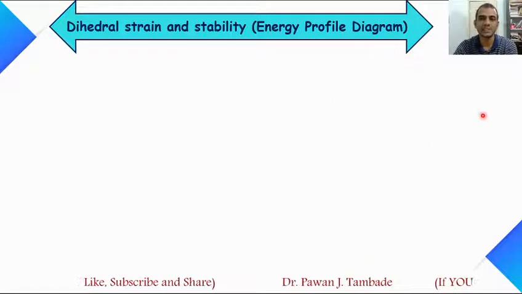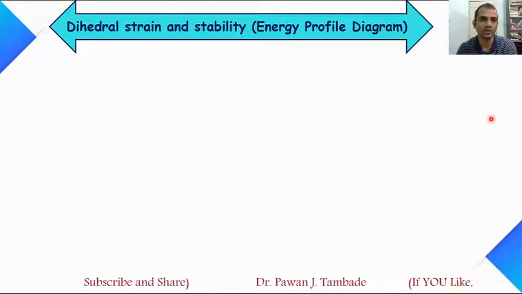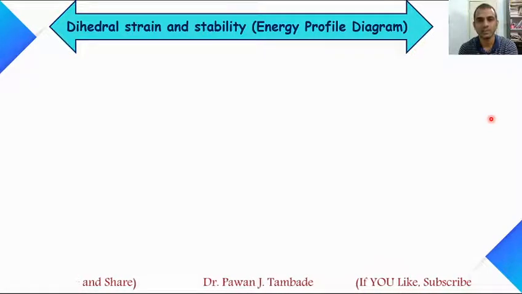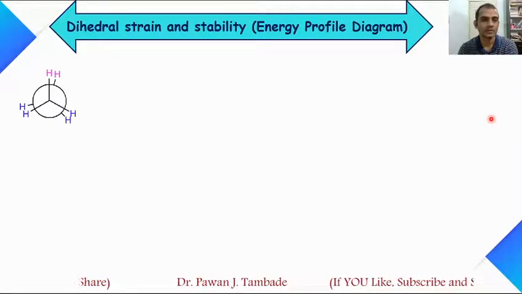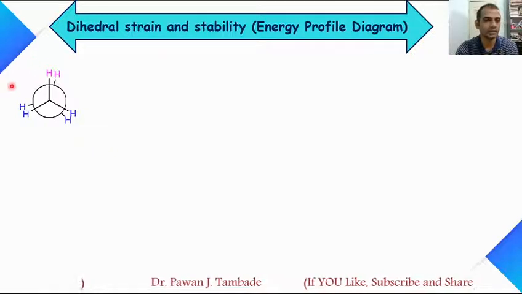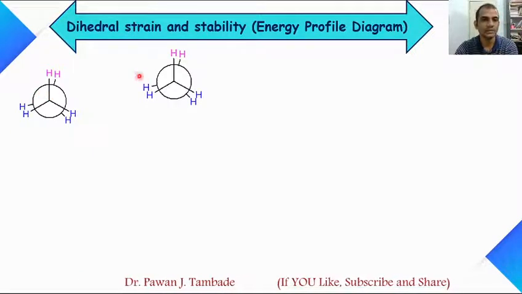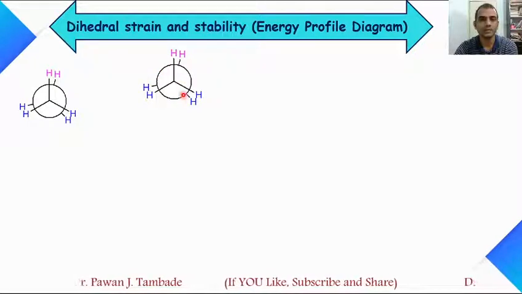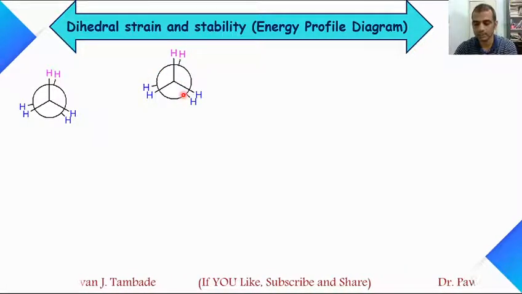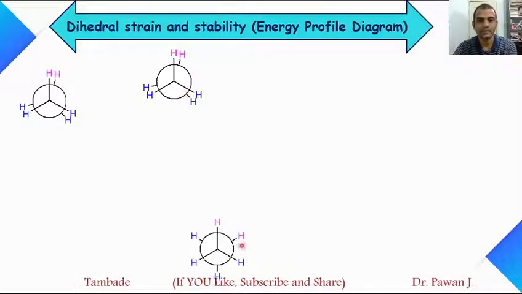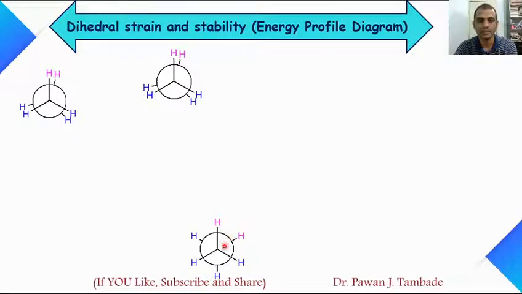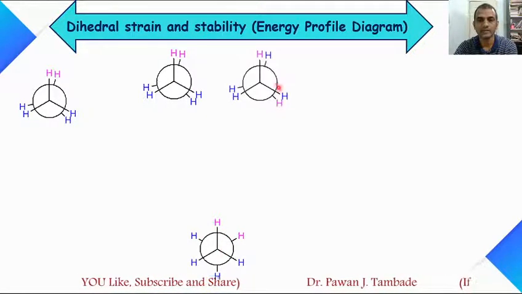Now we will see the energy profile diagram of the ethane molecule. We will explore dihedral strain and stability of the ethane molecule. So this is our ethane molecule in its eclipse conformation. This is the same. If we rotate this eclipse conformation by 60, as we saw in the earlier slide, then we will get this conformer where the dihedral angle is 60 between these two pink hydrogen atoms. If we rotate this, we will get this conformation.